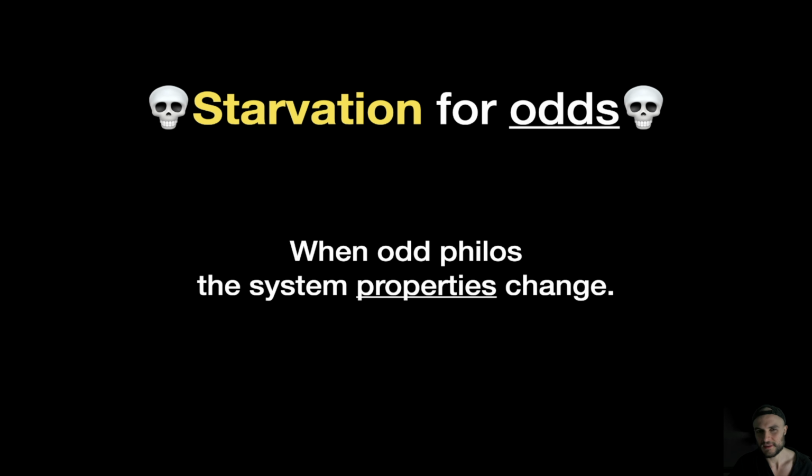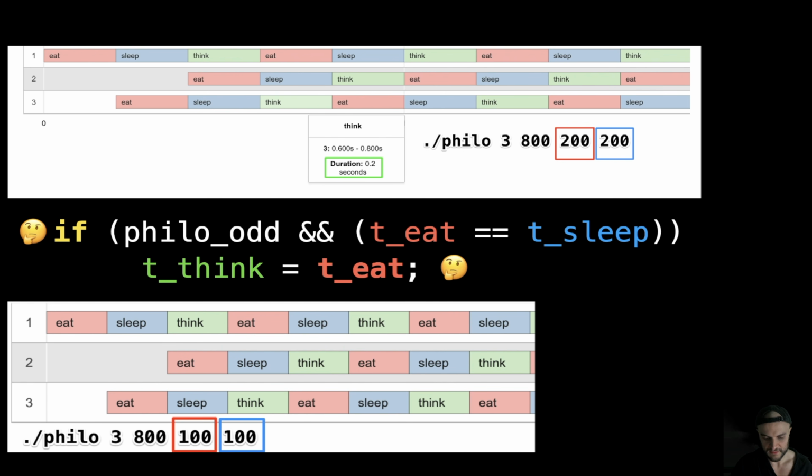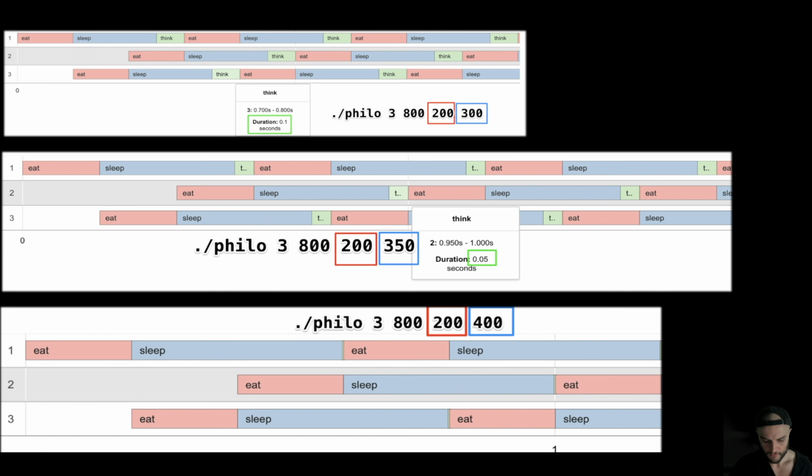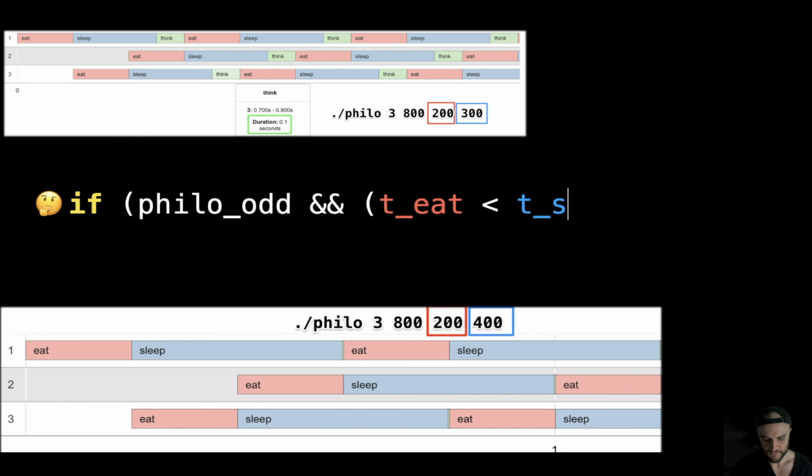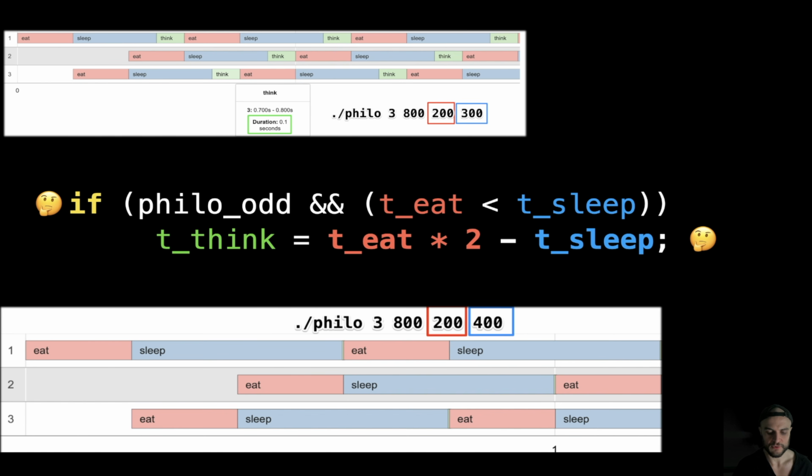Now let's watch this for odd philosophers. We get this. For odd philosophers, for example, 3, 800, 200, 200, when time to eat is equal to time to sleep, we have time to think, which is equal to time to eat or time to sleep. Just watch the images. You can see very clearly what is going on, right? When I have time to sleep, which is bigger, what is happening? We have that time to think is equal to time to eat times two minus time to sleep. Time to eat times two this time because we have to wait for our neighbor to finish eating when we have odd philosophers. We don't have a perfect symmetry.